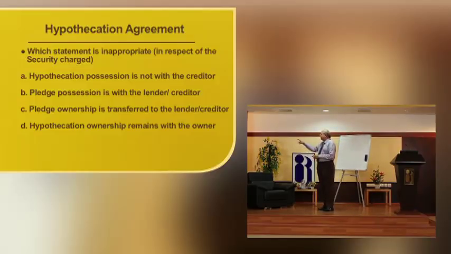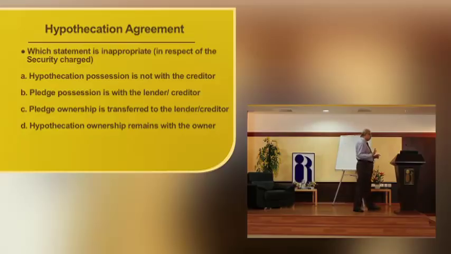In the case of hypothecation, possession not with the creditor is correct. Pledge possession with the lender creditor is correct. Hypothecation ownership remains with the owner is correct. Pledge ownership transferred to the lender is not correct. Ownership remains with the owner in all cases of charges created. So that is the answer. C is the appropriate answer in this case.